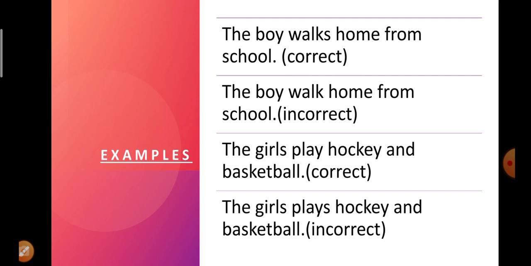When we come to the plural subjects, for example, the girls here is the plural subject and play is a plural form of verb. The girls play hockey and basketball. So this is a correct sentence. But when we say the girls plays hockey and basketball, the sentence will be incorrect because the plural subject will take only the plural form of the verb. That will not be the singular form of the verb.